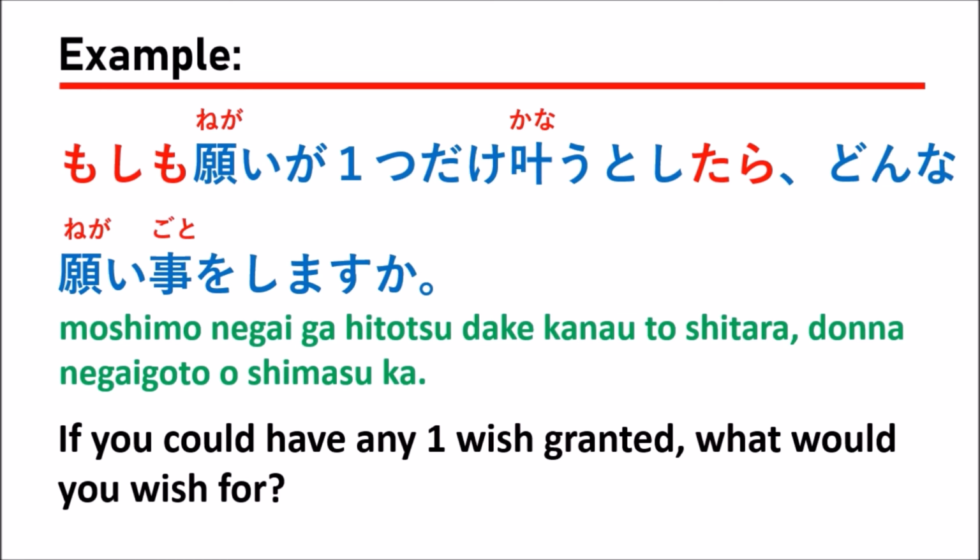For this sentence, they use the verb suru, right? To suru. So when we change to the past tense, it is shita. So plus ra, so 叶うとしたら, right? So もしも願いが一つだけ叶うとしたら、どんな願い事をしますか？So in this sentence, you can see that we use it with the verb とする, right?